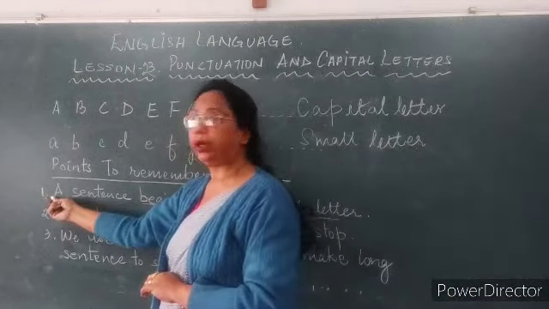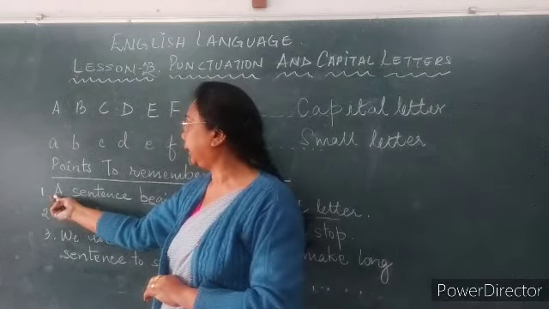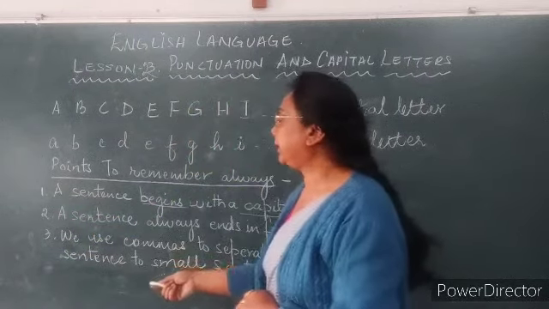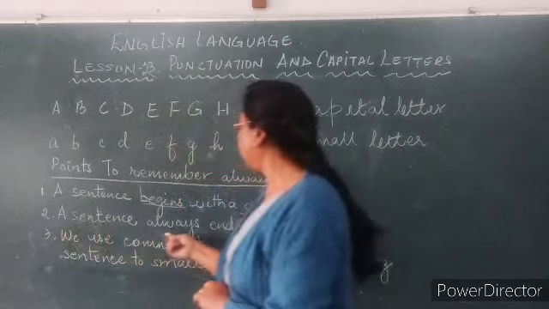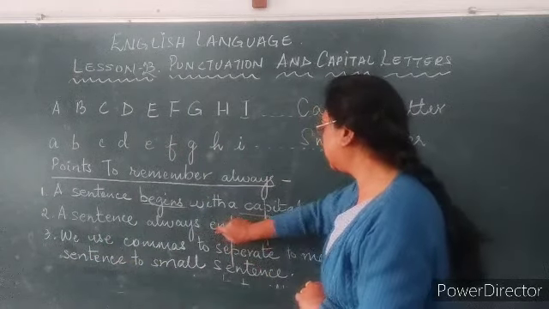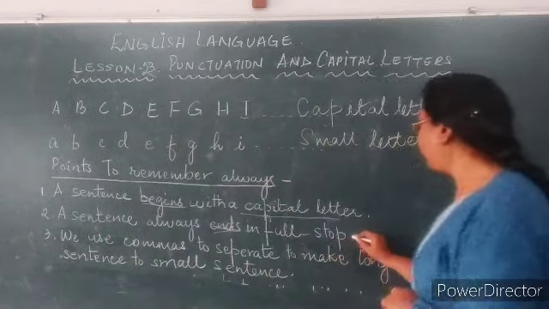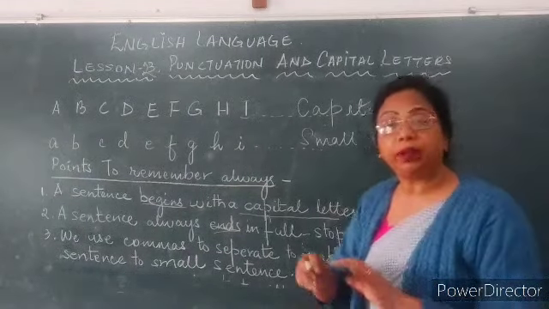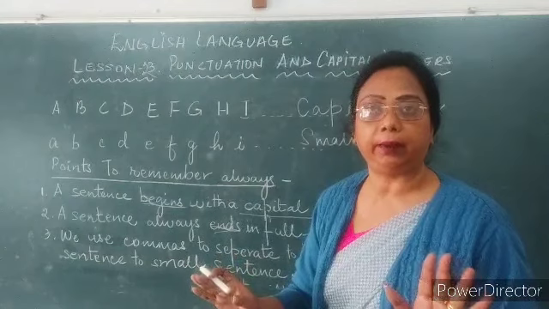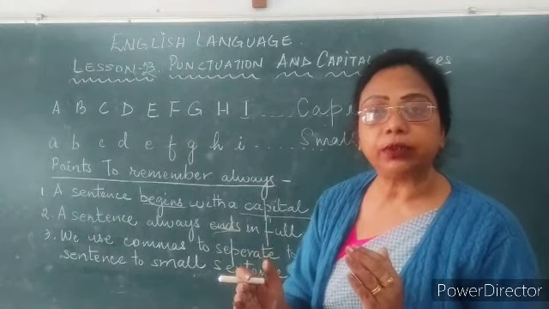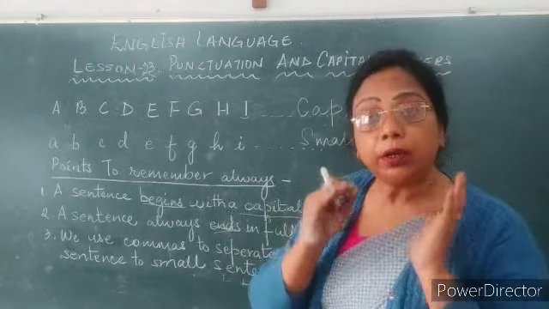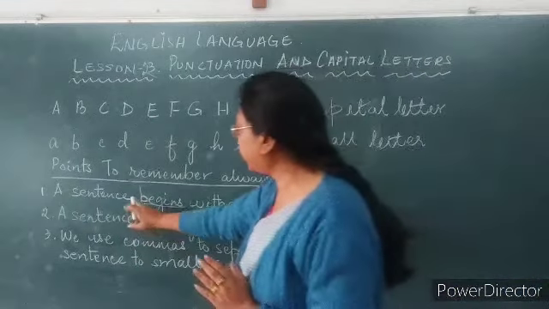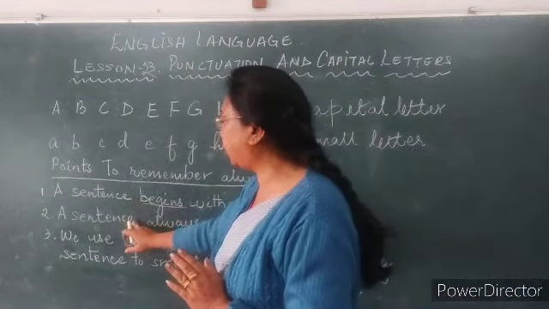See, I have also written a capital letter A. The second rule is that a sentence always ends with a full stop. Right? With a full stop. This means this is the end of the sentence. Now you can see over here I have written sentence 1 and 2.